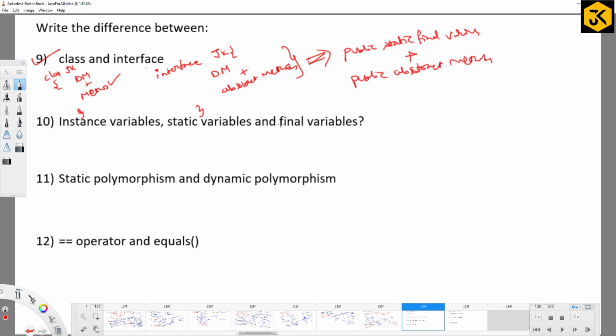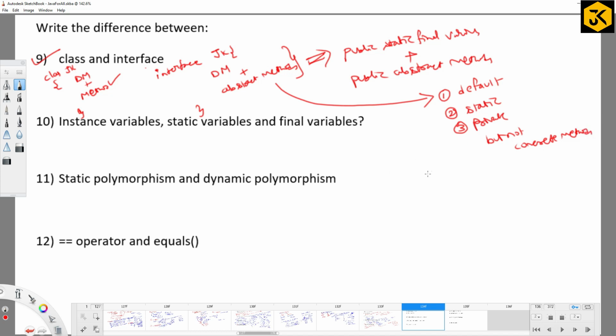Nowadays, from Java version 1.8 onwards, interfaces allow implemented methods also, concrete methods also. But those concrete methods should be only of three types. One is the default method, as I discussed in the last class. Default methods, static methods and private methods, but not general concrete methods. So just revise the previous class so that you get a clear idea. Next, we'll go with the next question.